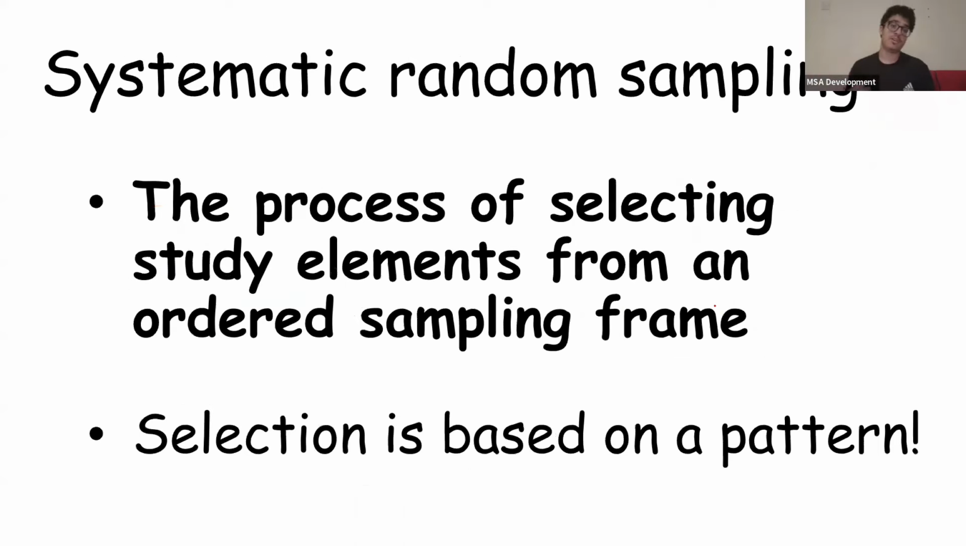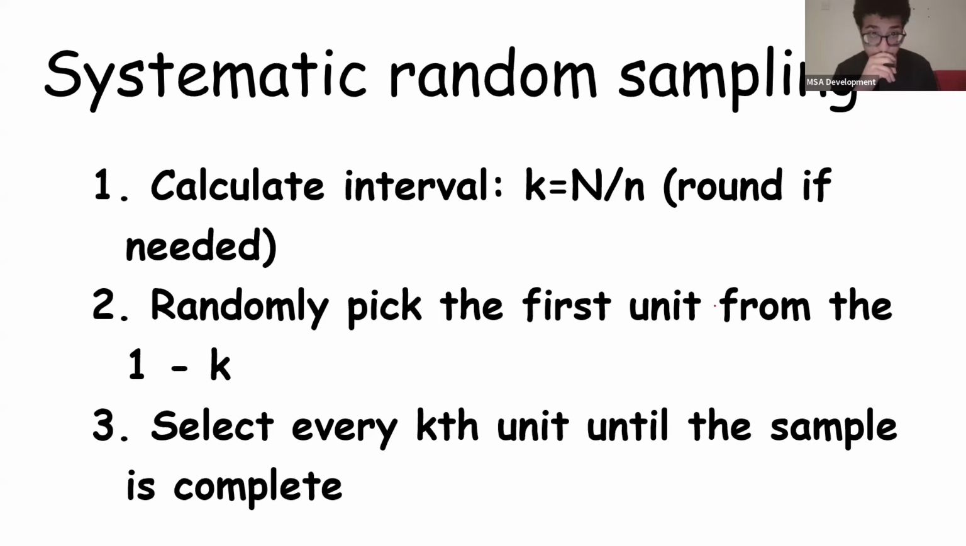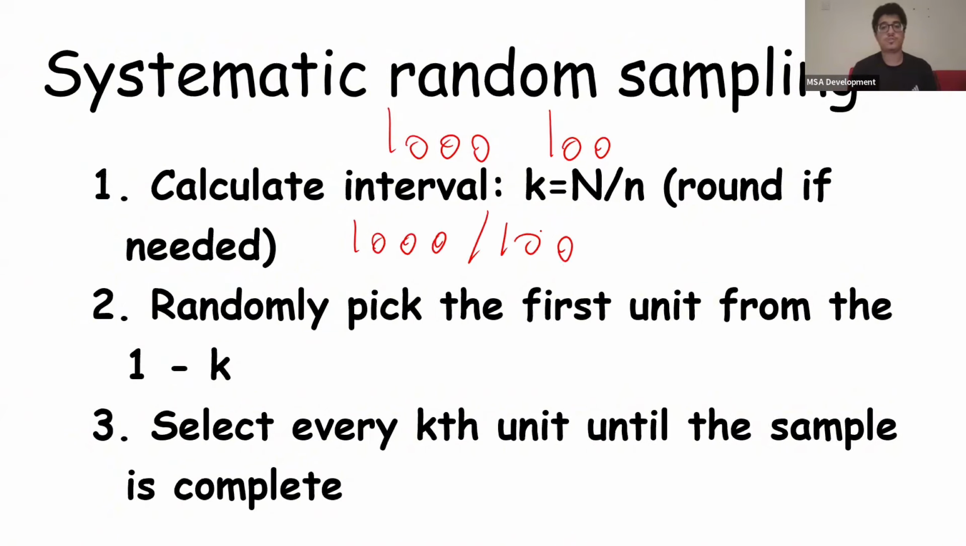Now, systematic random sampling, on the other hand, is the process of selecting study elements from an ordered sampling frame. So let's say you take a sampling frame from patients, like the registry of cancer or whatever, and the way we do this is we select people based on a pattern, okay? So to do this, we calculate the interval. So let's say we have, once again, 1,000 patients in this registry, and we want a sample of 100. This time, instead of 100 divided by 1,000, it's going to be 1,000 divided by 100, which results in 10. Okay, so we get the answer of 10. So our interval here is going to be 10. Okay, so this gives us k, which is our interval.